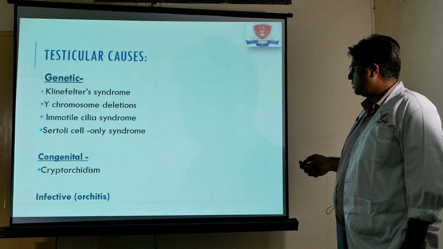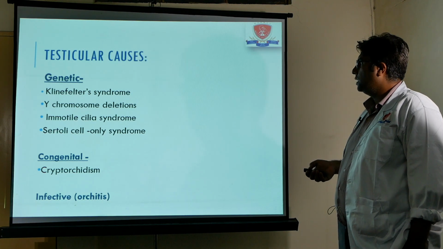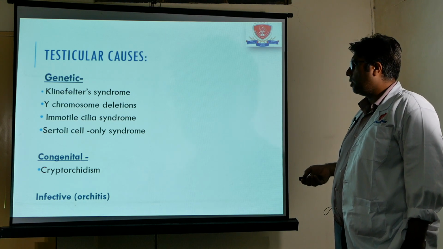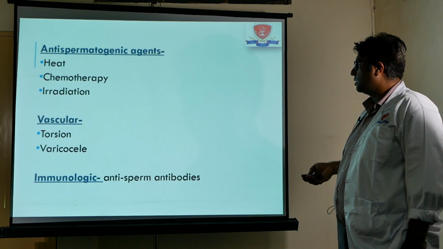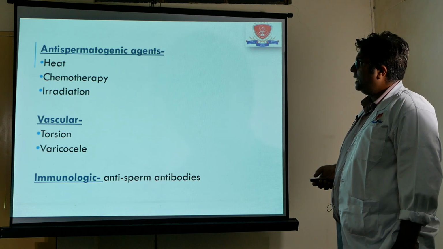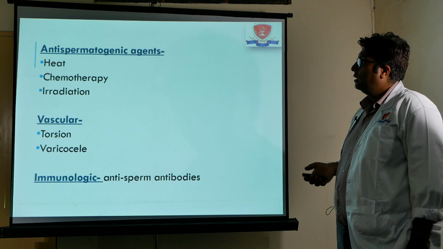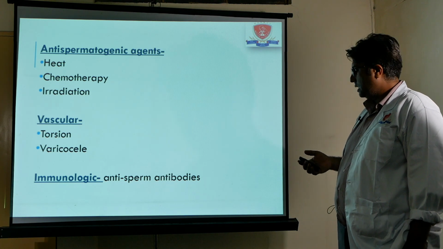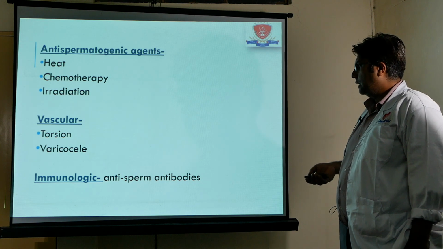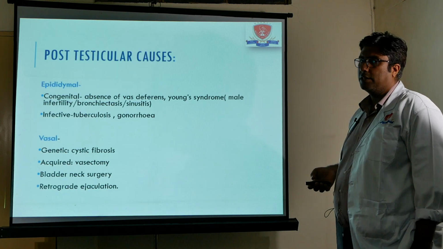In testicular causes, common causes are genetic causes like Klinefelter syndrome, Y chromosomal deletion, immotile cilia syndromes. Certain congenital problems like cryptorchidism and infective pathologies are responsible for testicular causes. Anti-spermatogenic agents like heat, chemotherapy, and irradiation are responsible for testicular causes, and vascular causes include torsion and varicocele. Immunologic causes like anti-sperm antibodies are also responsible.